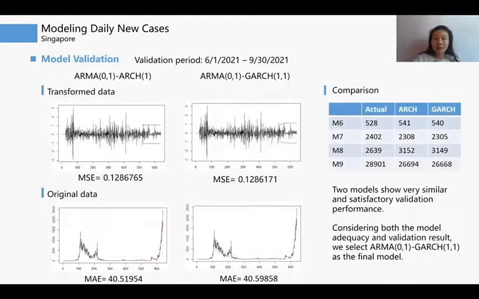Then we come to validation. The 2 models show very similar and satisfactory performance. We can see the predicted value, which is the red line, tracks the actual value closely. Also, 2 models have similar MSE. The difference is negligible. Then we sum up the daily predictions to monthly prediction, and we have this table. Considering both the model adequacy and validation result, we select ARMA(0,1)-GARCH(1,1) as the final model.